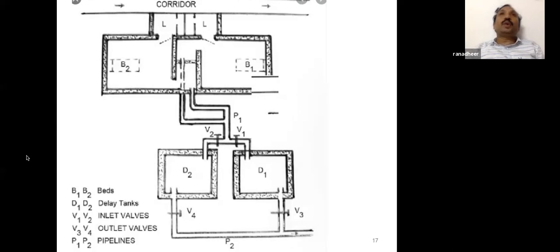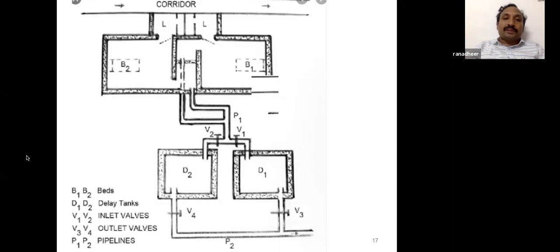Next, dilute and disperse. You dilute with so much fluid. Suppose 1 liter of urine containing so much iodine is diluted with 1,000 liters of normal water or regular sewage, so that the concentration of iodine per ml falls. But it is not acceptable in highly populated countries like India. And the third thing is store and decay. That is what we are doing. That is why it is called a delay tank or decay tank.